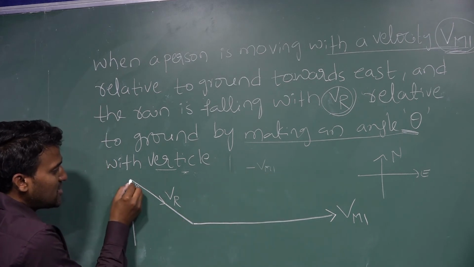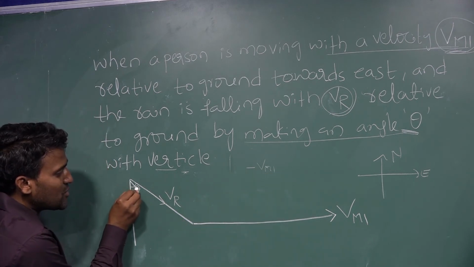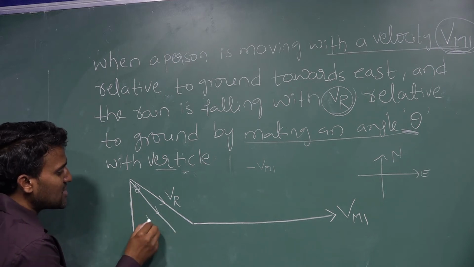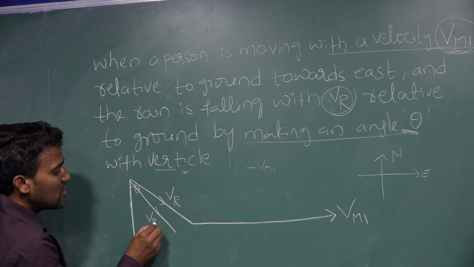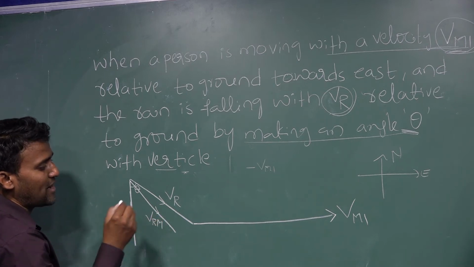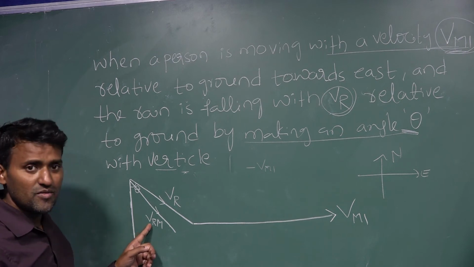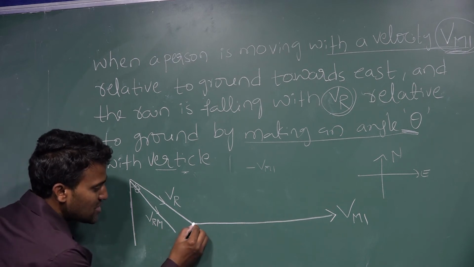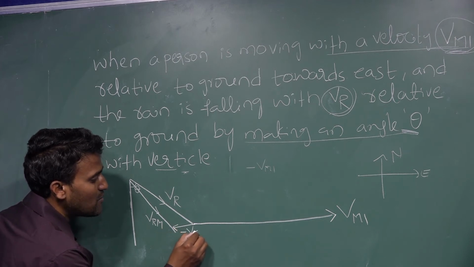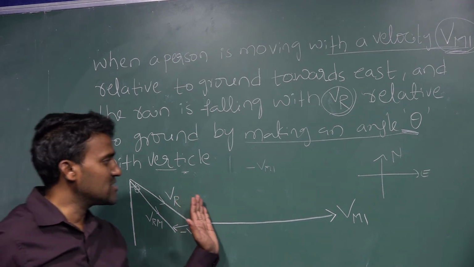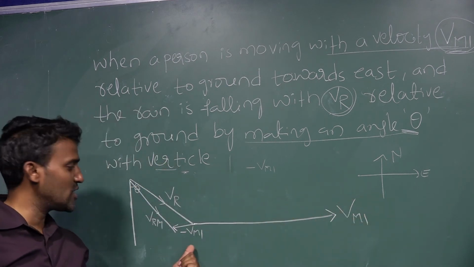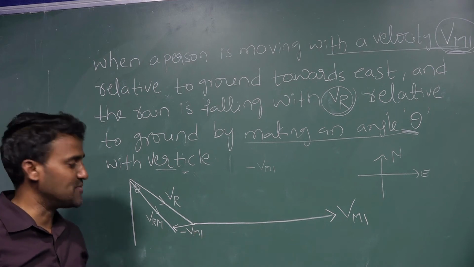The rain appears to be coming along this direction, so we are writing this as Vr1. This is nothing but the velocity of the rain with respect to the man. Now the person is moving along this direction, so this is minus Vm1. If along this direction is positive, along this direction is negative. That's why minus Vm1.